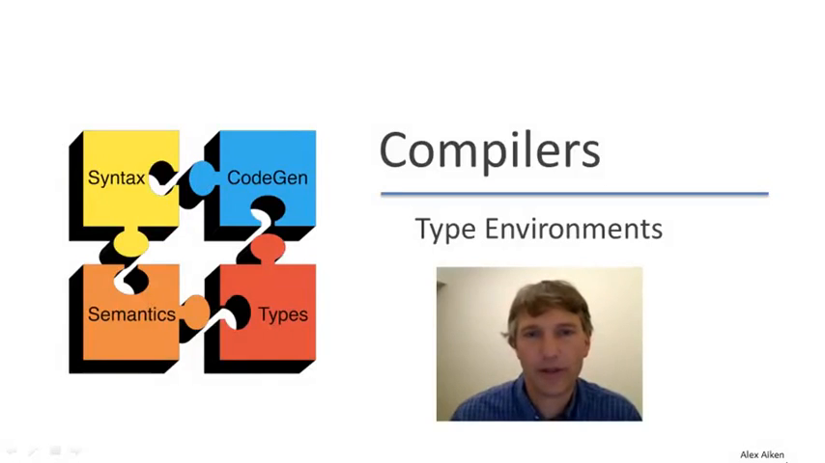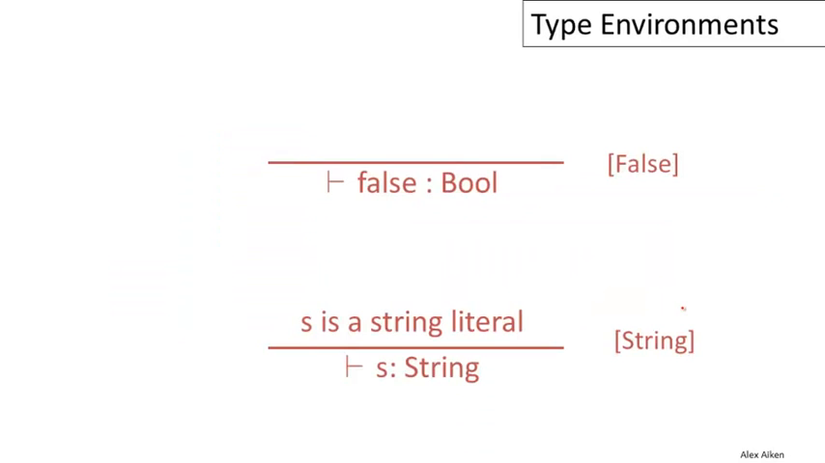In this video, we're going to continue our development of cool type checking with a discussion of type environments. Let's begin by doing some more type rules. So here's one for the constant false. It's provable that the constant false has the type bool, and that's not too surprising.